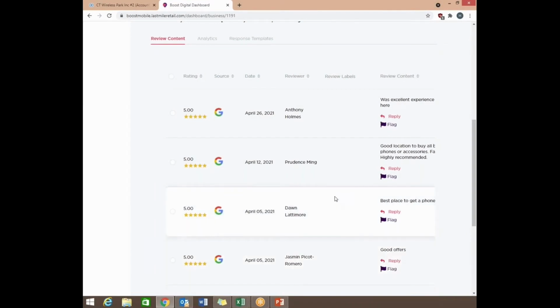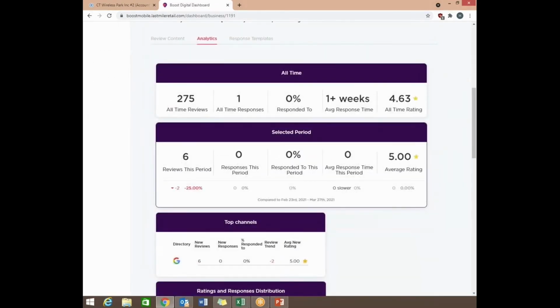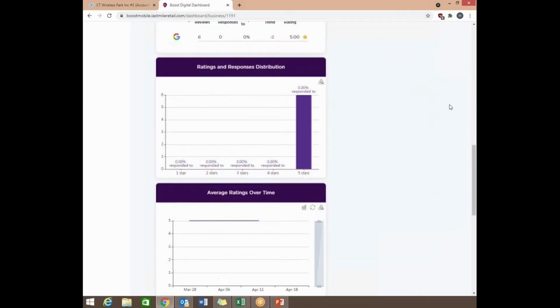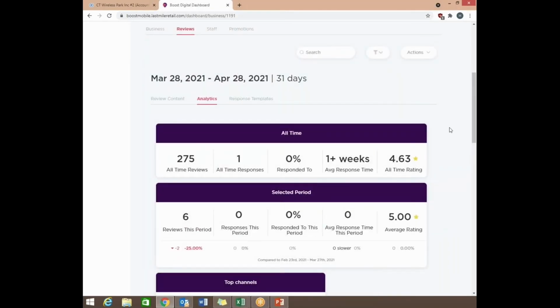And another section that we have is analytics. Once you click it, it will bring it up here. Just give it a second. What this is, very simple, is that you can see all the store's all-time status reviews, response time, and store rating. So these are all the reviews for this location, the percentage that the store responds to, the average response time, and then the average rating for the store. And this is very specific to this one location, so just keep that in mind, that whatever location you're looking at, this is the analytics for that location.